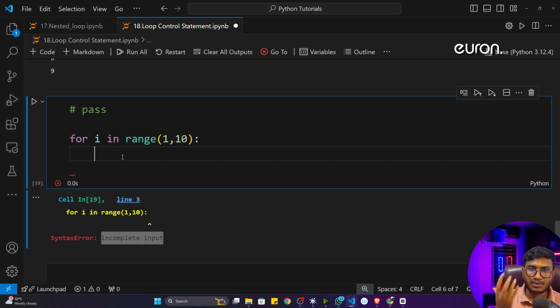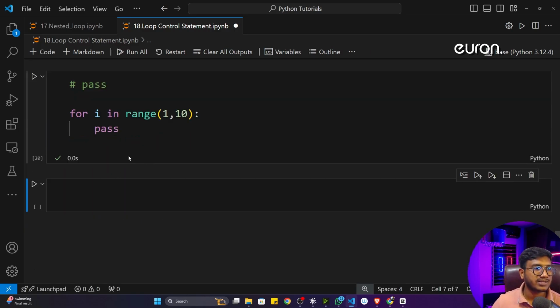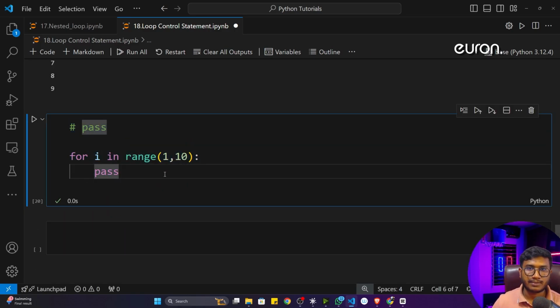You are keeping this code for the future, but whenever you execute this line, it will throw an error. To prevent this error, I can use this pass statement. Pass means you are telling the program to just pass this particular program without throwing any kind of error. Later on I will add the code inside this for loop itself. Now if I execute this program, you'll see that it executes successfully without any kind of error. So this is the work of this particular pass.